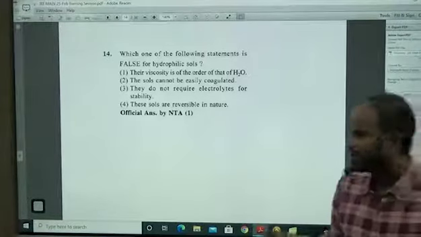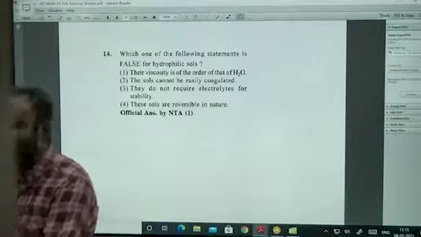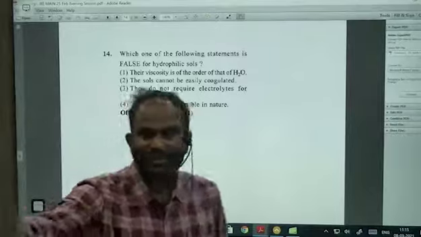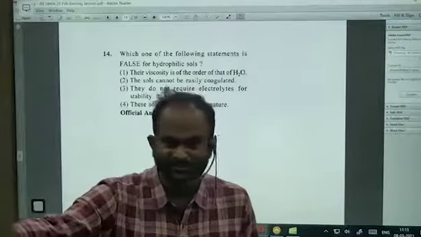Right now? So hydrophilic sols are highly stable, and at the same time they are reversible, because once they are coagulated, after adding the water they will come back to their original normal colloidal state. But when it comes to hydrophobic sols, they are highly unstable. That's why we have to apply Bredig's arc method.